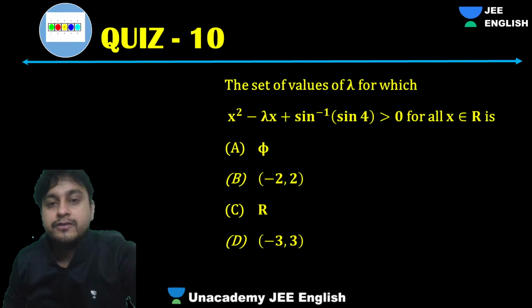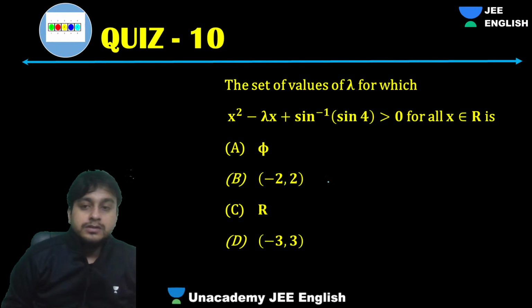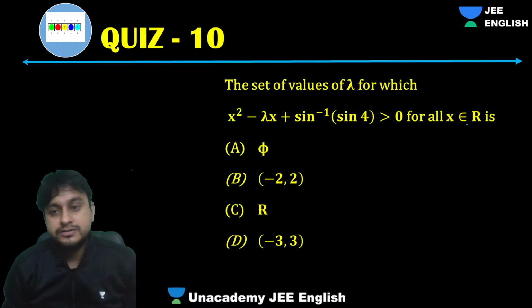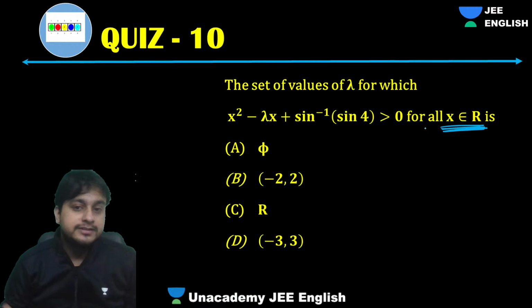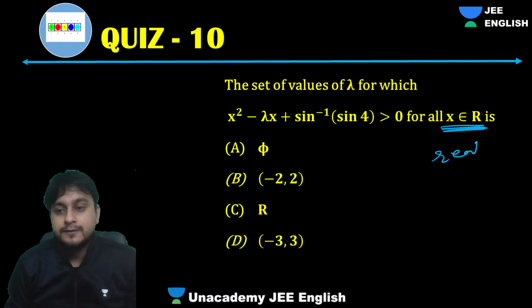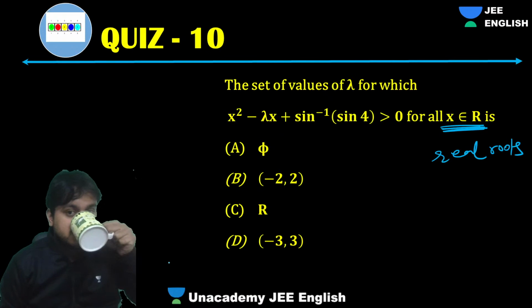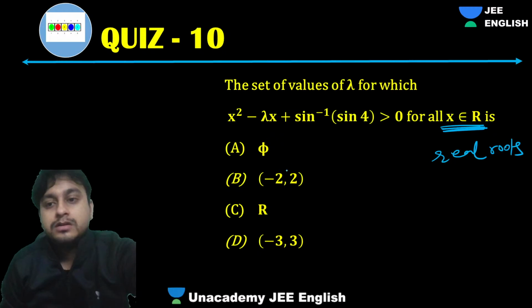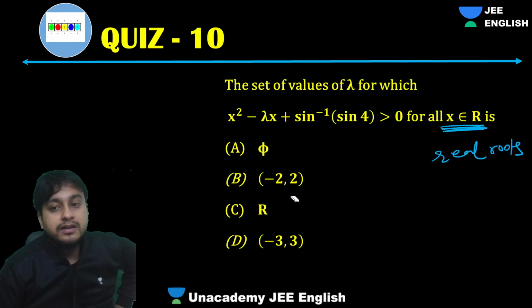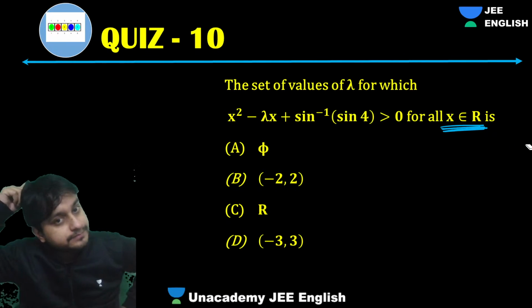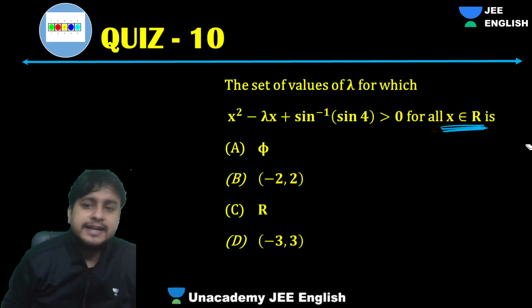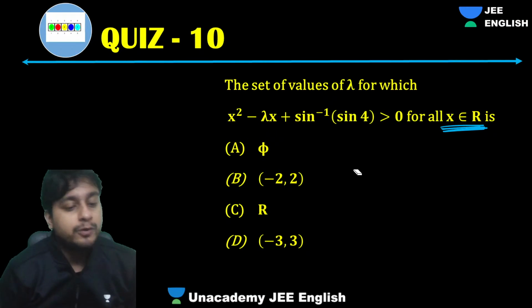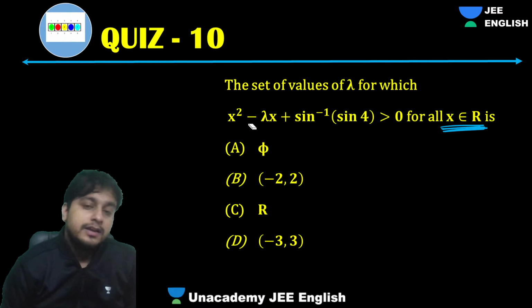I have the next question in front of us. Set of values of lambda for which this condition holds, x belongs to R. It itself is a very good statement that x is R. That means real roots. So, guys, a quadratic. X they are saying belongs to R. What can we guess from there? Set of all x satisfying. Okay, if it would have been equal to 0, then we would have said real roots are. Now this is a quadratic which is greater than 0.